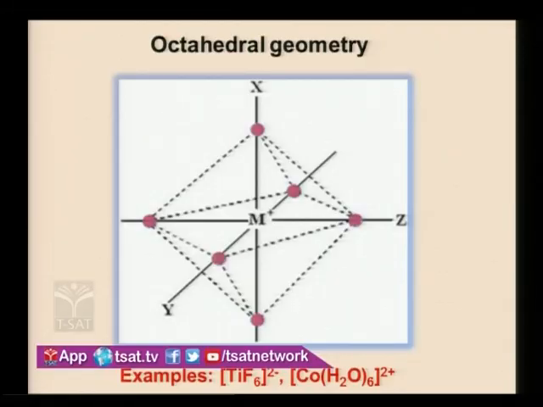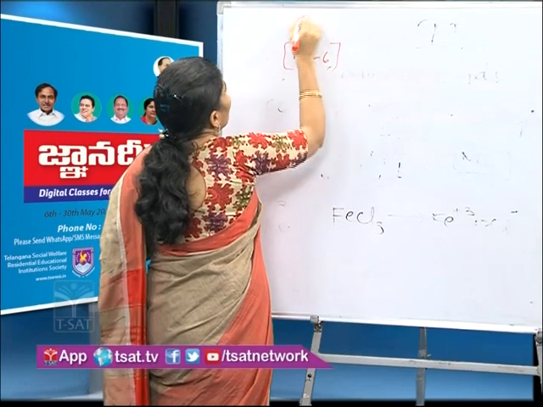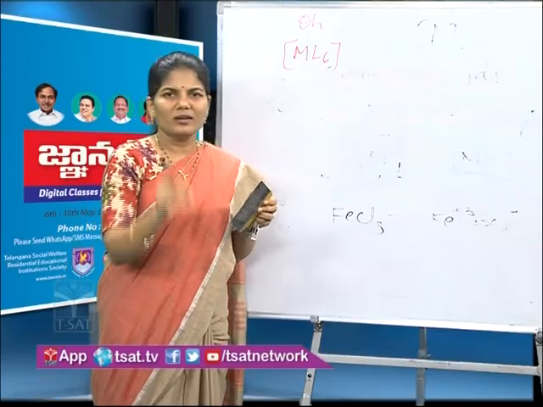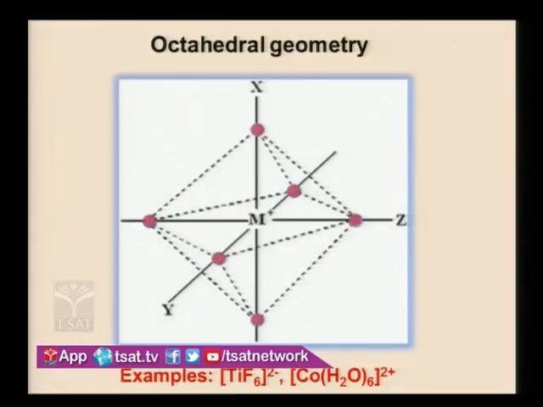This is the octahedral geometry. How many ligands will be there in octahedral geometry? There are 6 ligands. Look at the screen, those ligands are arranged at the 6 corners of the octahedron.